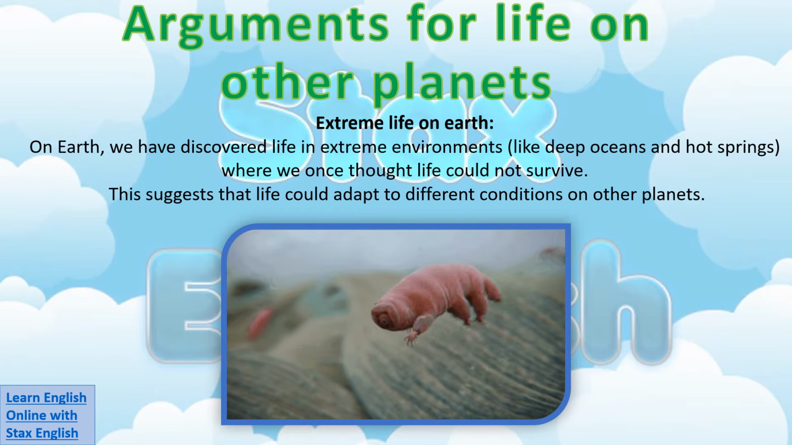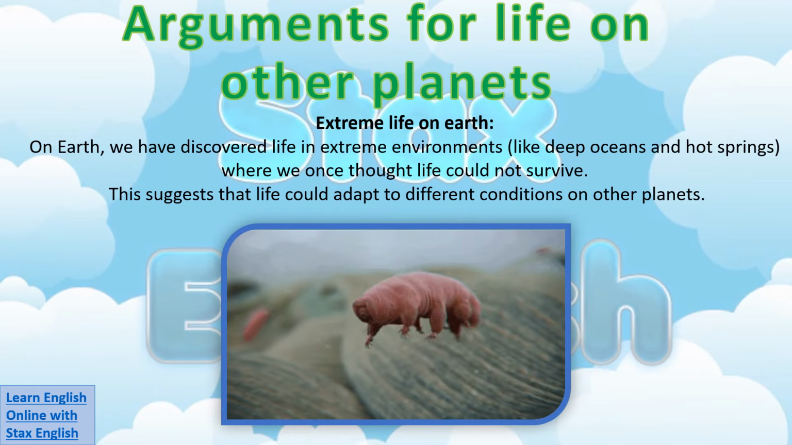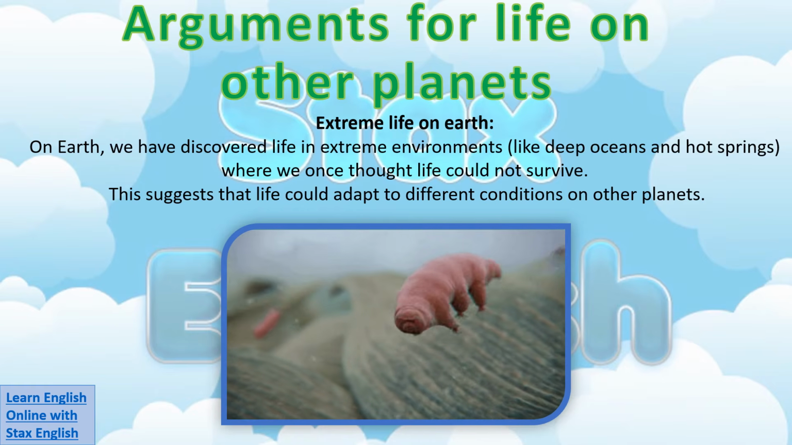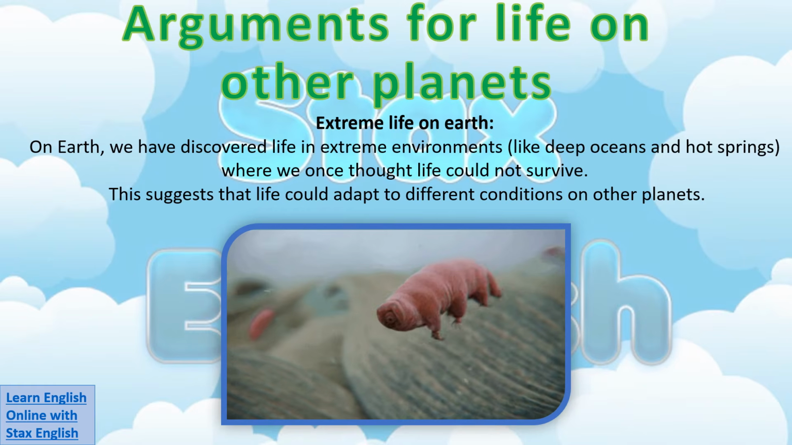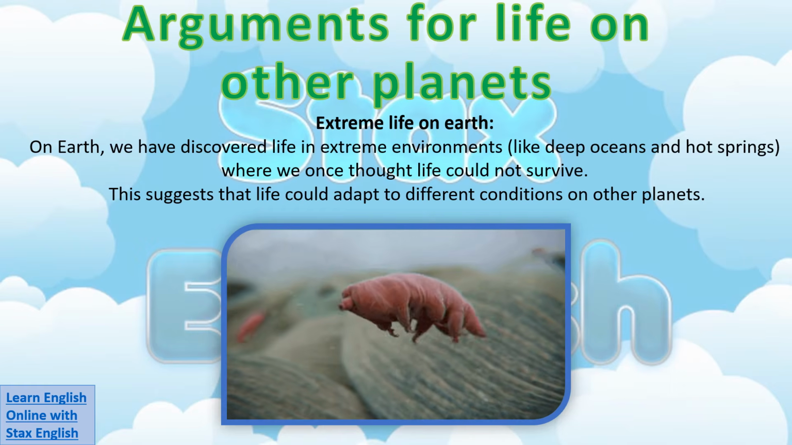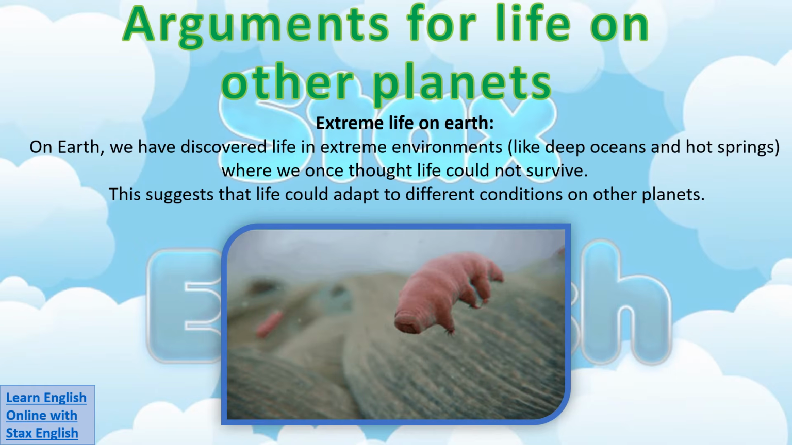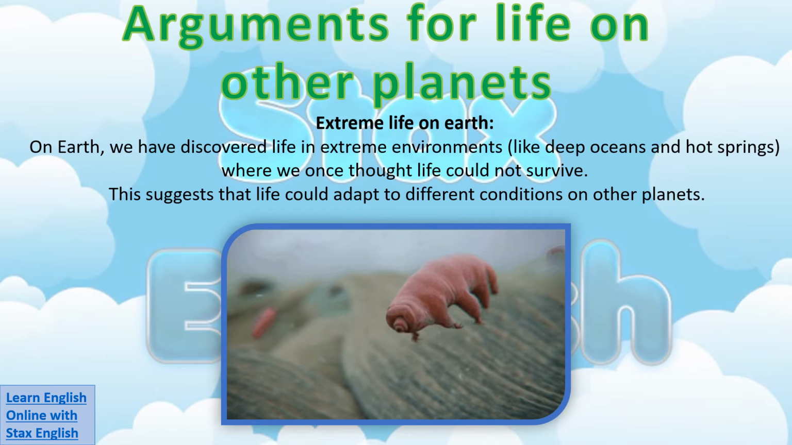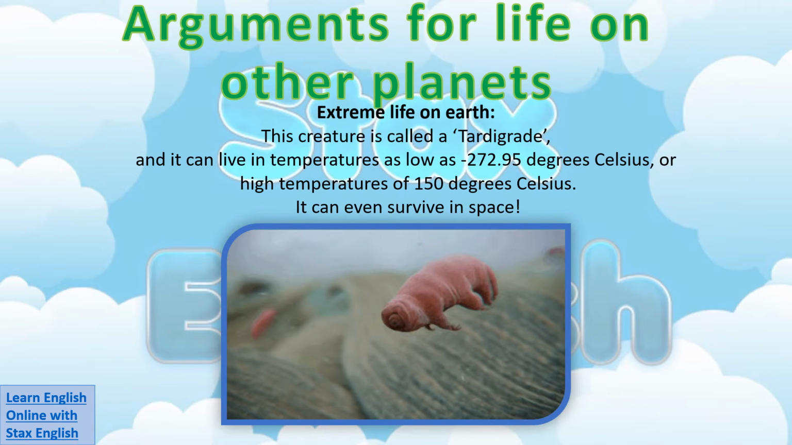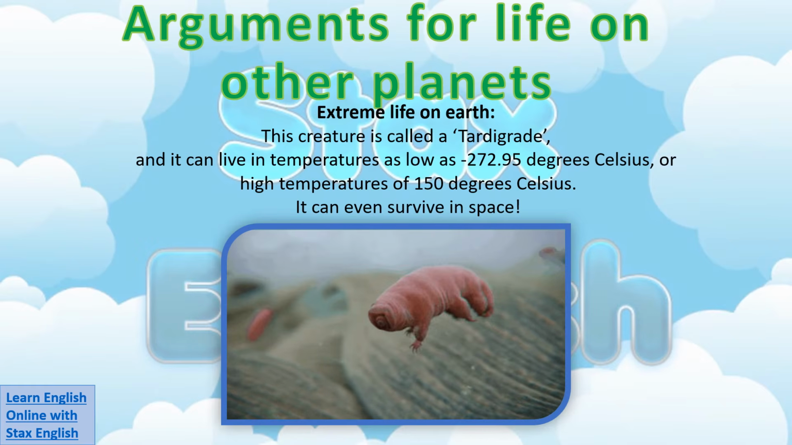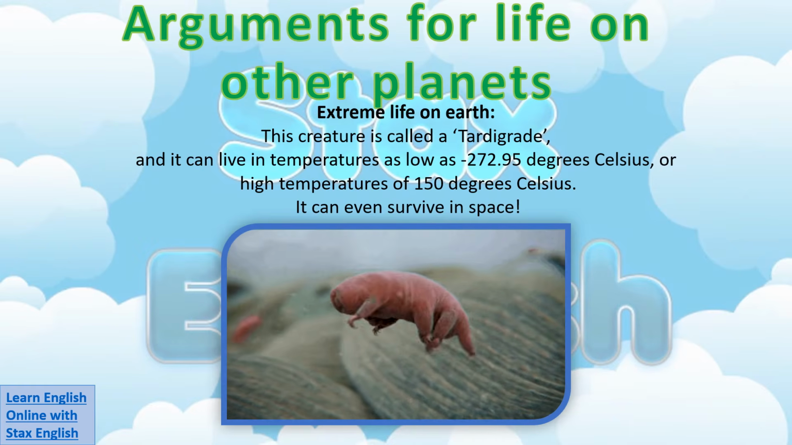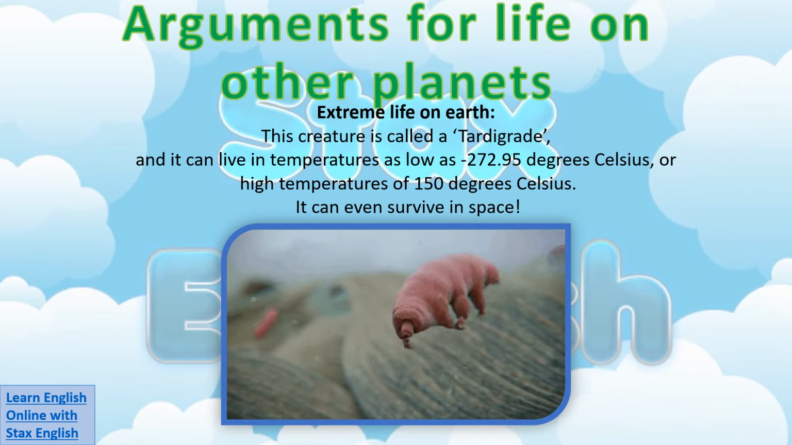Secondly, there exists on our planet extreme life. On Earth, we have discovered life in extreme environments, like deep oceans and hot springs, where we once thought that life could not survive. This suggests that life could adapt to different conditions on other planets. The creature shown here is called a tardigrade, and it can live in temperatures as low as -272 degrees Celsius or as high as 150 degrees Celsius. It can even survive in space.